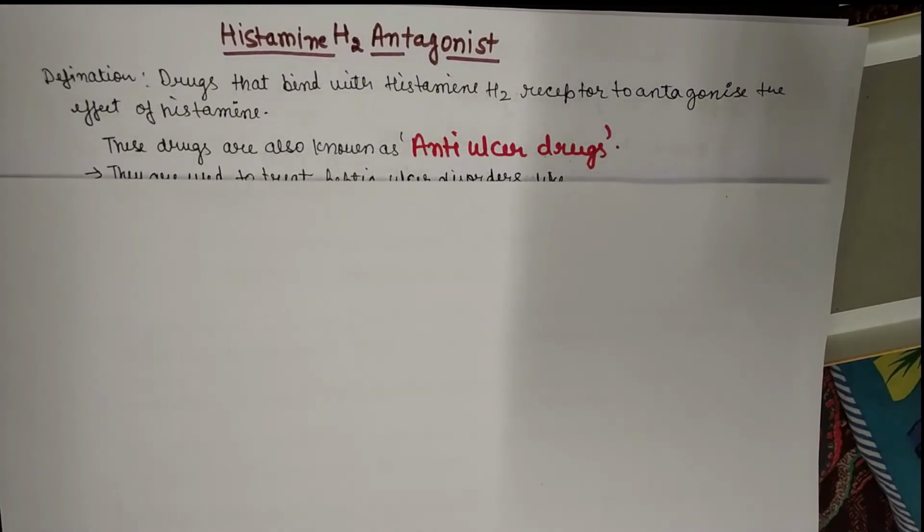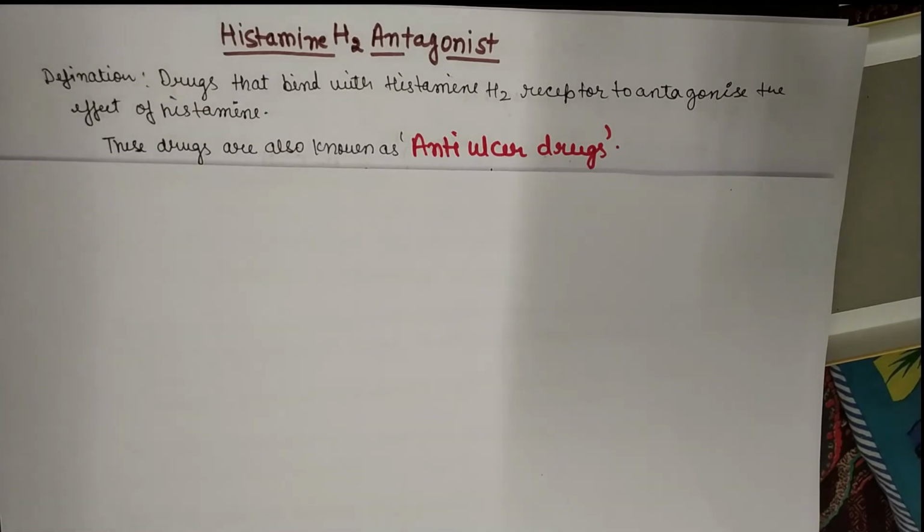As we all know, there are 4 types of histamine receptor: H1, H2, H3 and H4. So these drugs which affect the H2 histamine receptor are known as H2 antagonist drugs. Means they will bind with the histamine H2 receptor and antagonize the effect of histamine. So here you can see the definition: the drugs that bind with histamine H2 receptor to antagonize the effect of histamine.